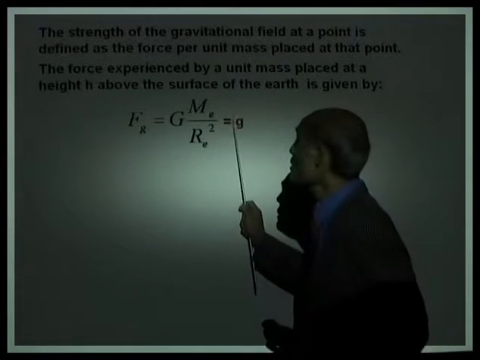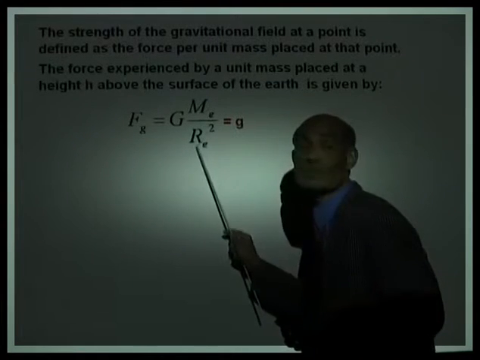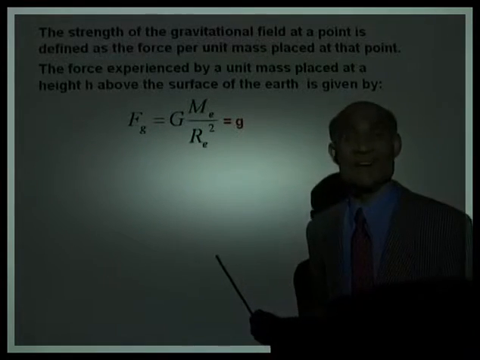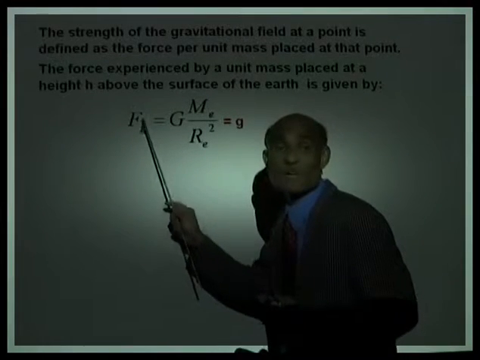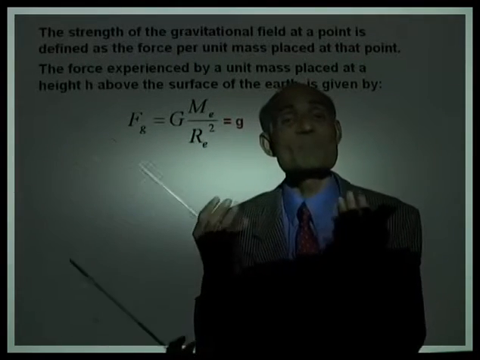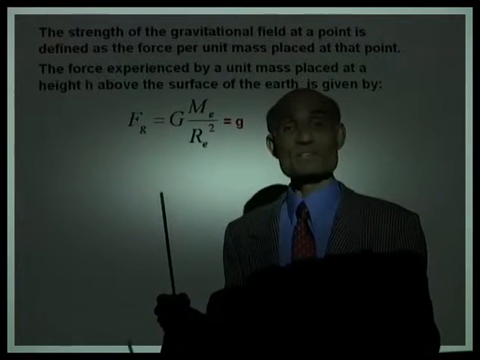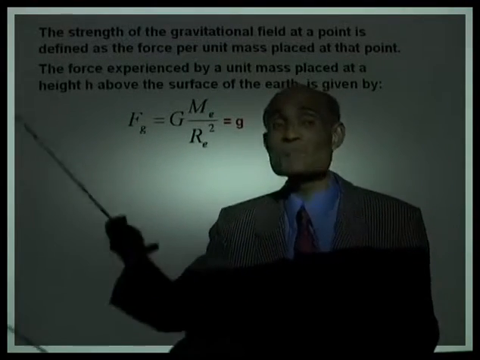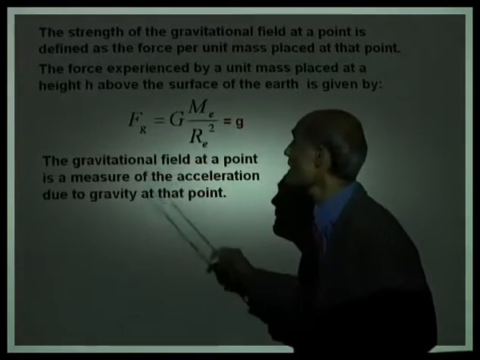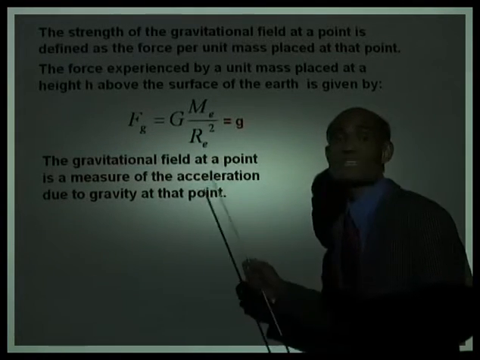Alright? And this is equal to g, is that right? Because G Me over Re squared is what is called acceleration due to gravity. And therefore, this is a very interesting phenomenon. The gravitational field at a point is simply a measure of the acceleration due to gravity at that point. You see how the unit, meter per second squared, now agrees with this definition? So the gravitational field at a point is a measure of the acceleration due to gravity at that point.